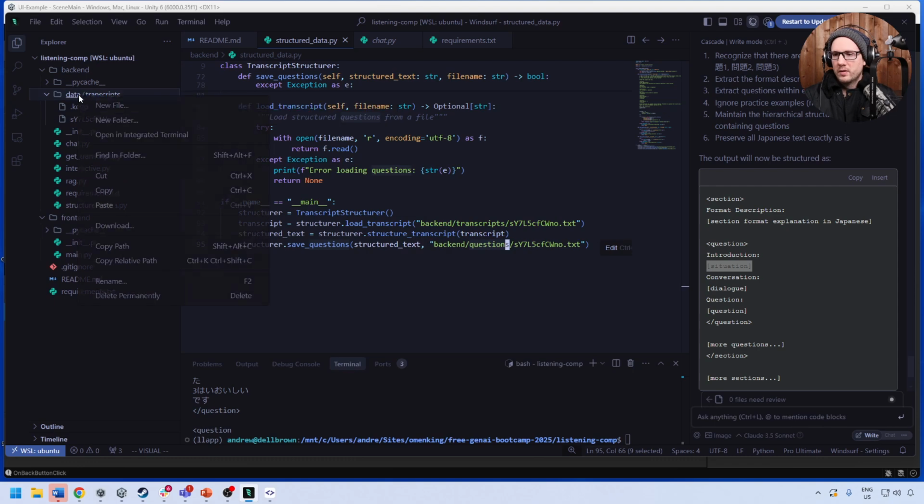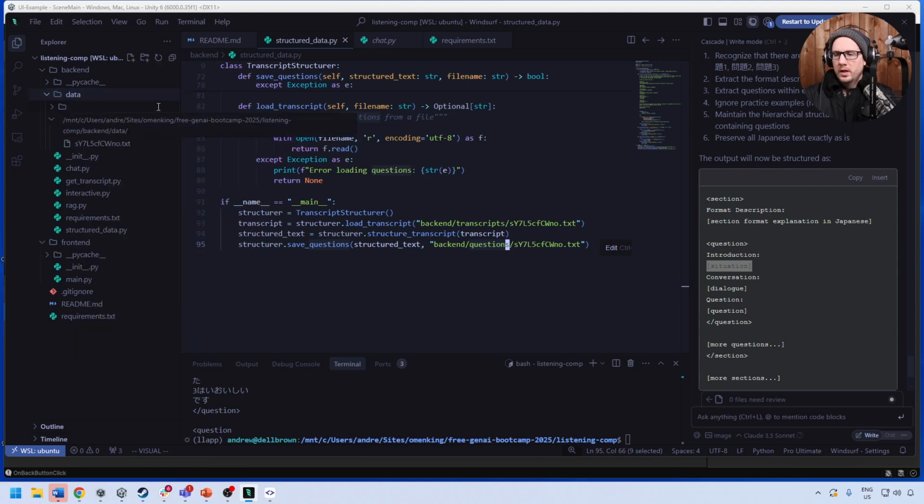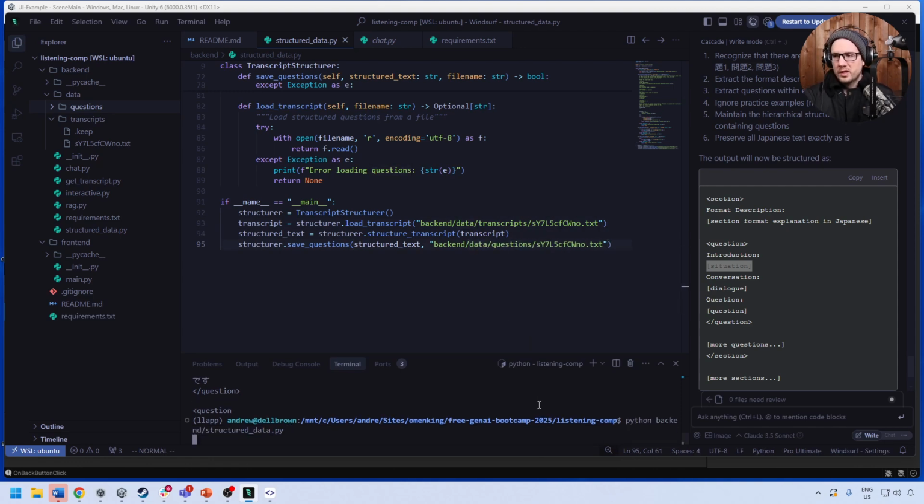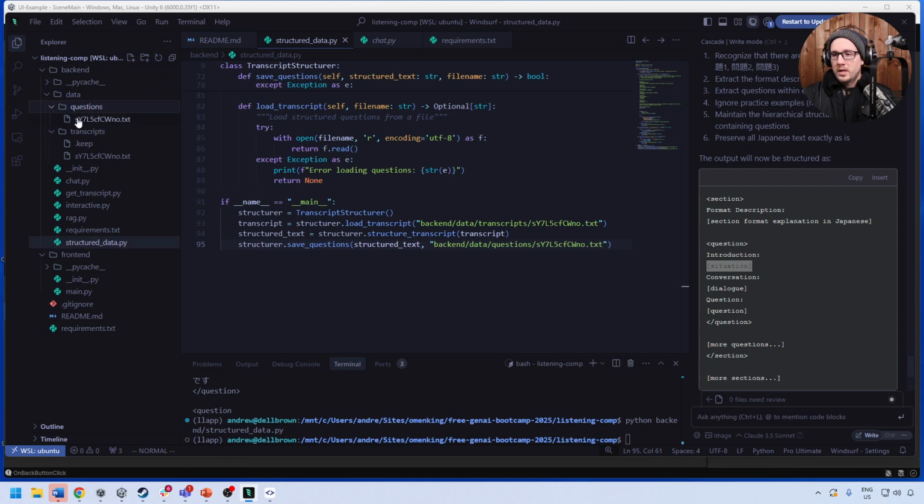And I'm going to make another folder, questions. And then I'm going to go ahead here and say data. This way it should hopefully work, because I don't think this thing can create folders. So it either has to be there or it's not. And we'll give it a moment here. And now we have it, right?